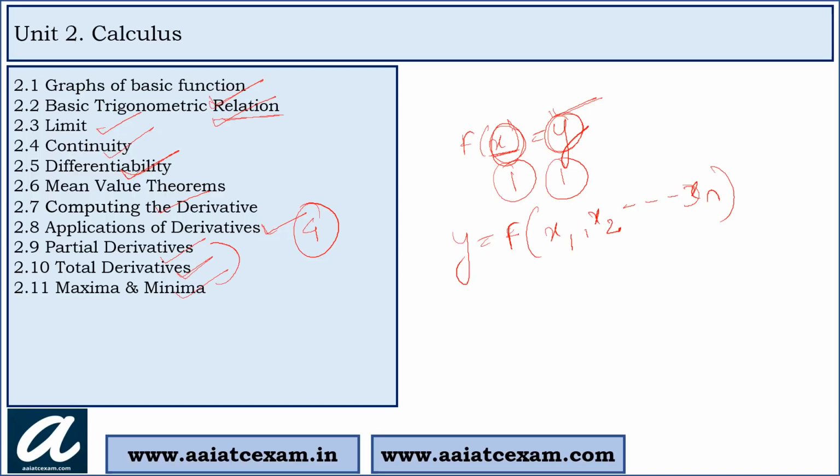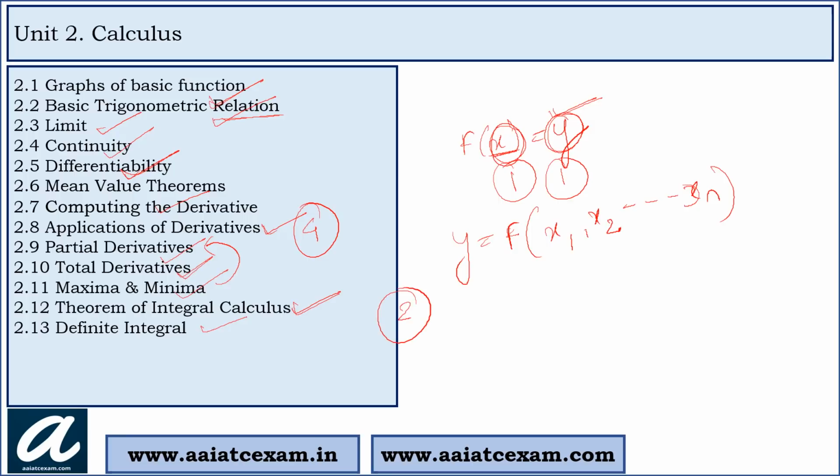So next in calculus is integration, in which first is the theorems of integration calculus. There are 4 to 5 theorems which we will study in our further classes. Then next is the definite integration. In integration, there are two types of integration. First is the definite integral and the second one is the indefinite integral.